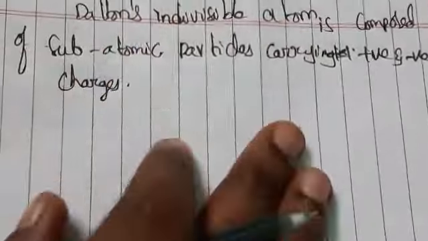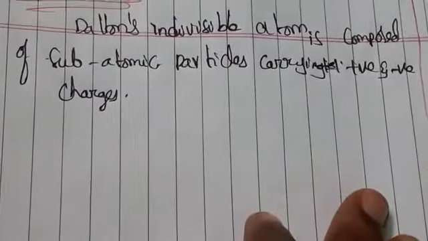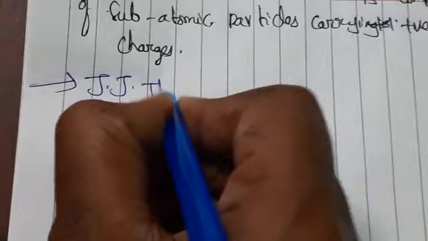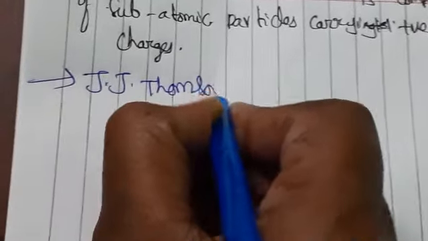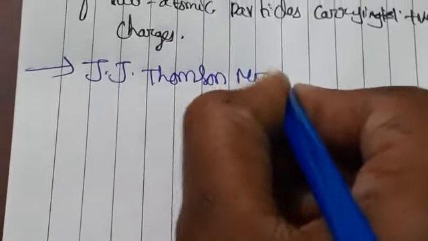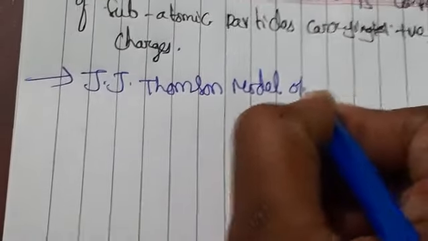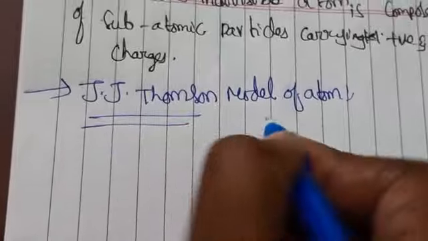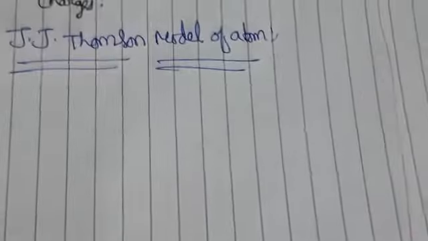But different atomic models were proposed to explain the distribution of these charged particles in the atom. So now let us see what those atomic models are. The first atomic model is the J.J. Thomson model of the atom.